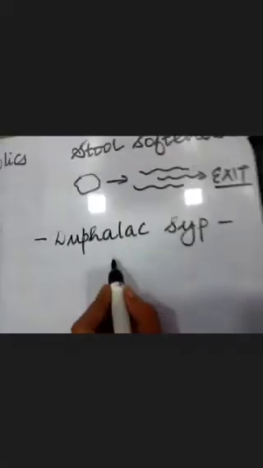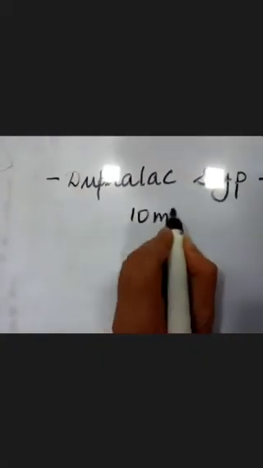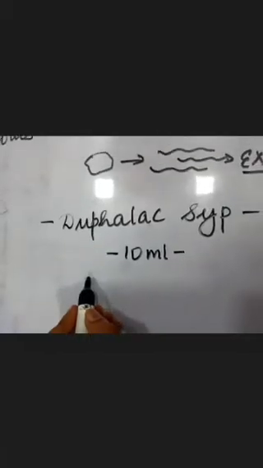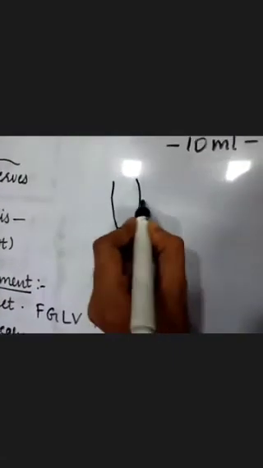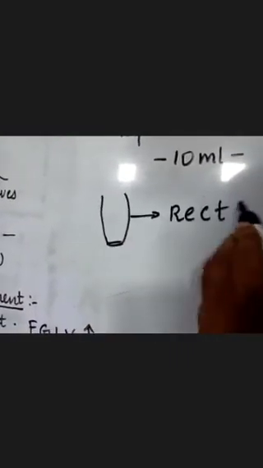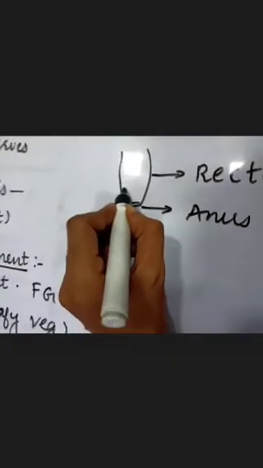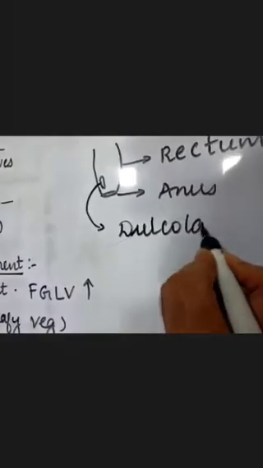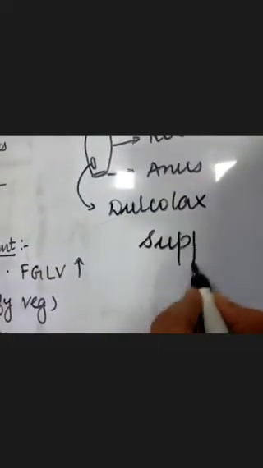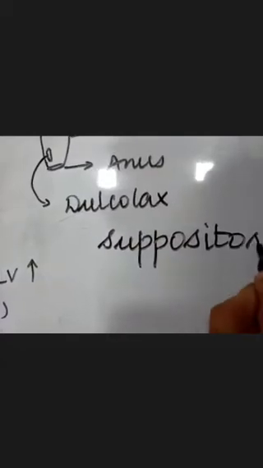Okay, even 10 ml of this syrup at night time helps a lot in relieving constipation. Now, many a times what happens is, let us say if this is the rectum and this is the anus of the patient, the last part of the digestive system, rectum followed by the ring, that is the anus. Now there is a small capsule which is inserted from the anus into the rectum of the patient. It is sold by the name of Dulcolax, and it is called a suppository. It is a white colored tiny capsule which is put into the anus of the patient.